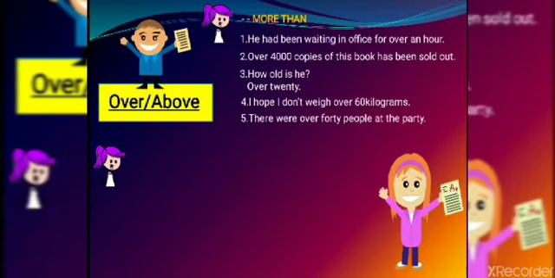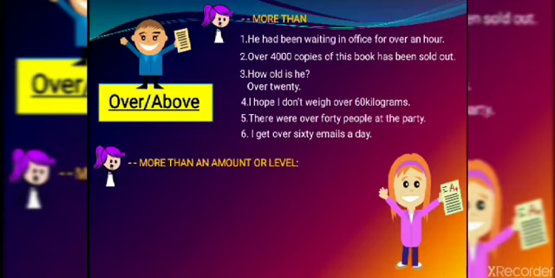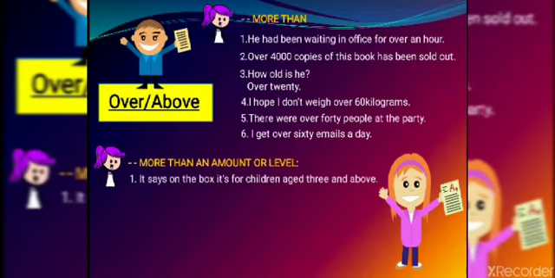That means there were more than 40 people at the party. Next, I get over 60 emails a day. That means I get more than 60 emails a day. These are the additional numbers. So whenever you want to indicate a sense of more than, what can you use? You can use over.